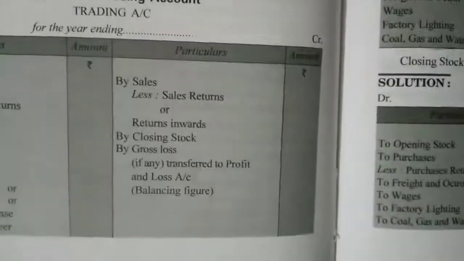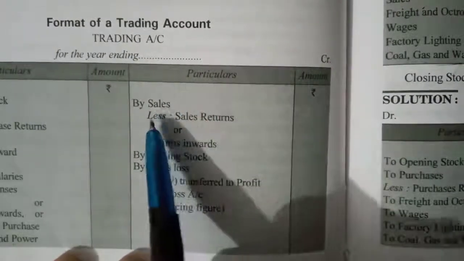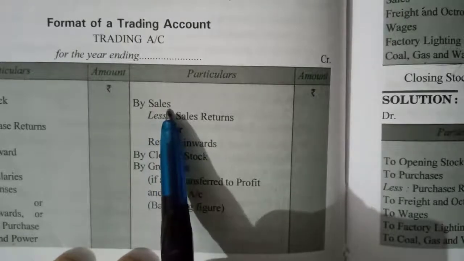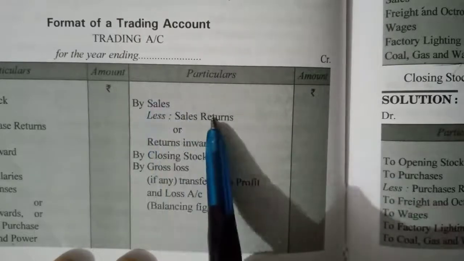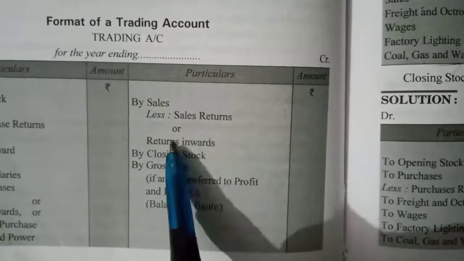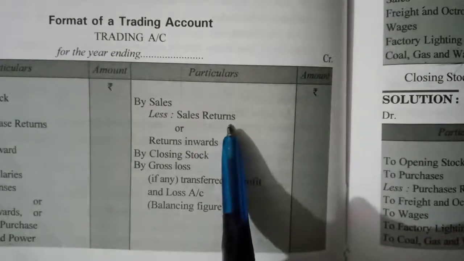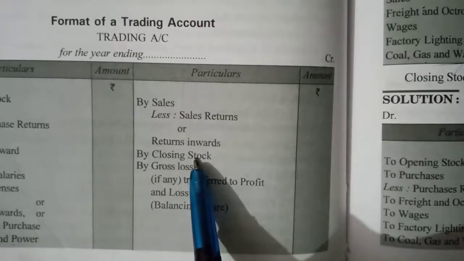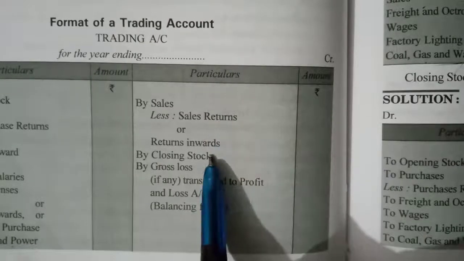And on the credit side of trading account, first you have to record sales, and not only sales, you have to record net sales. So you will deduct sales return from sales. The another name of sales return is return inward, coming back to your business. Then you have to record closing stock. These are the two items that will be recorded on the credit side of trading account.